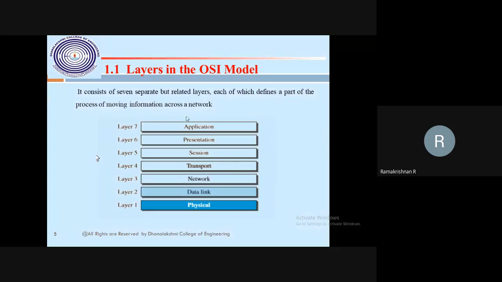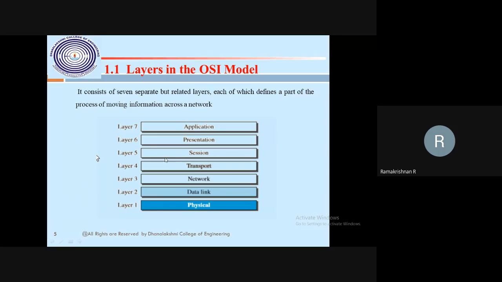So you should understand, from top to bottom: application, presentation, session, transport, network, data link, and physical layer. Same format as I said in the previous class also. You may write it from top to bottom or bottom to top, but the top layer is the application layer and the bottom layer is the physical layer. But what is the difference between OSI and TCP? There are 2 more layers inserted here that are missing in TCP. One is called presentation. The application layer will communicate to the presentation layer, the presentation layer will communicate to the session layer, and then the session layer will communicate to the transport layer.